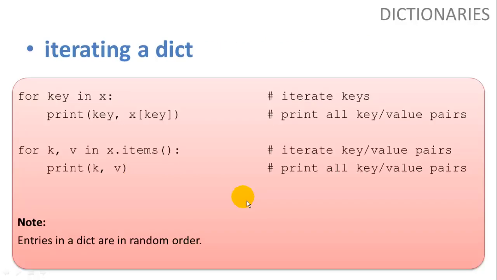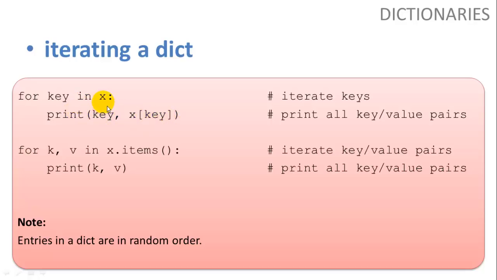Iterating a dictionary, we can use for loops. For variable in x, print variable, right? So we used the word key for our variable. We can print our key. And then if we want access to the value as well, we say x and then key in square brackets. And we can get both the key and the value this way by iterating.